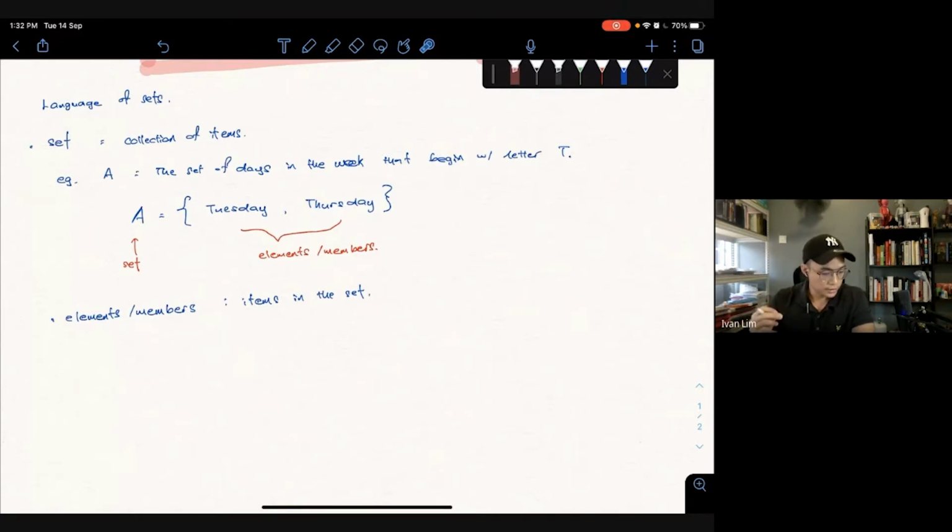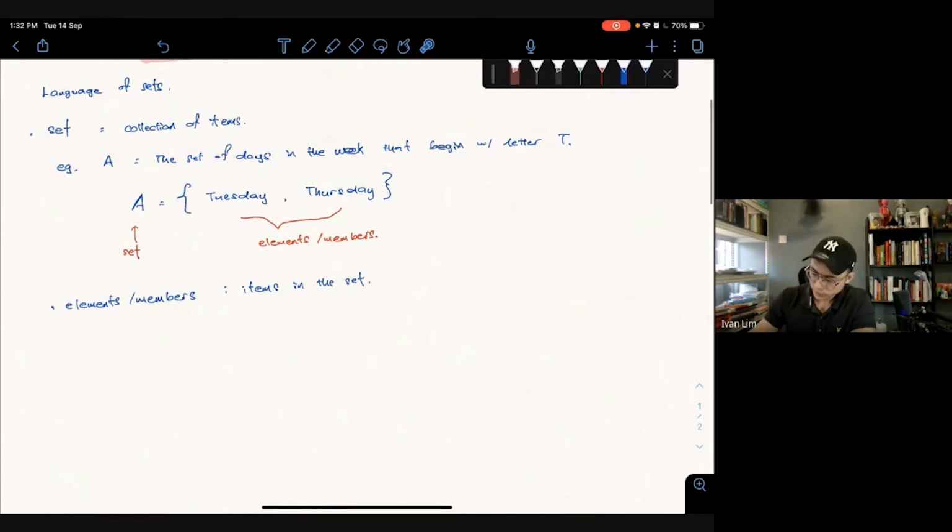Okay, the next thing that we're going to learn is called number of elements. Okay, number of elements is expressed by n(A), like that. Okay, number of elements in set A. So if we were to look back at the set above, A equals Tuesday and Thursday, how many elements are there inside?